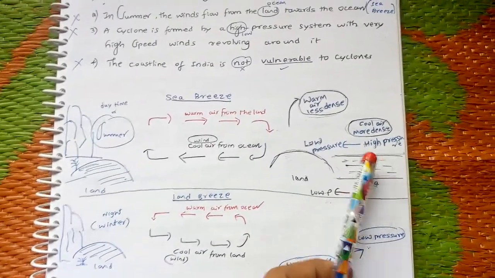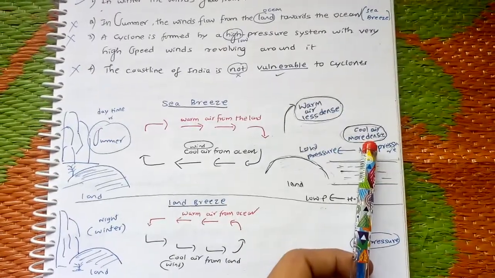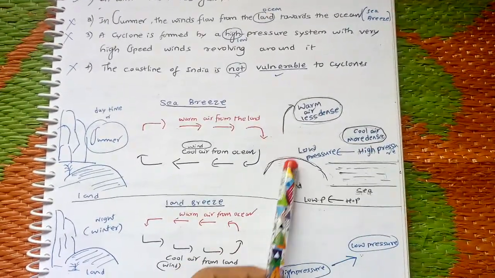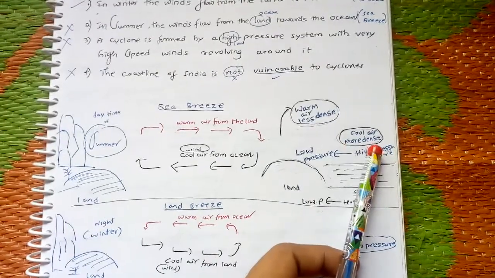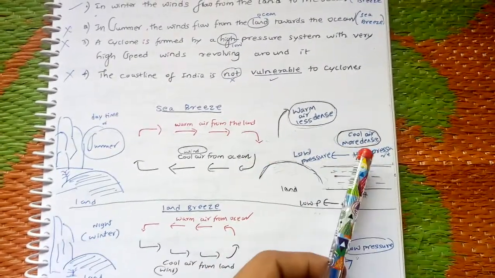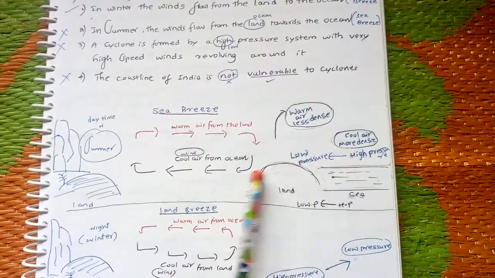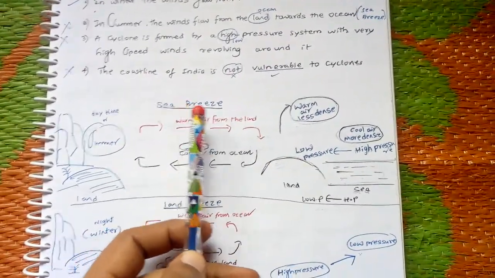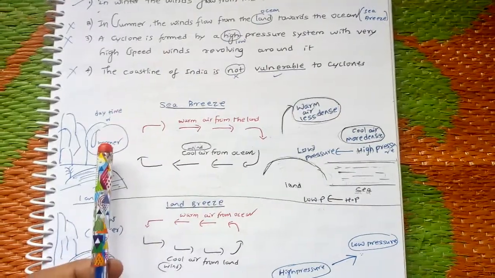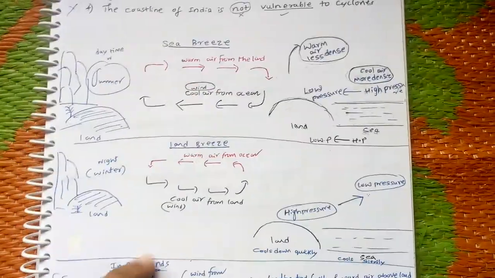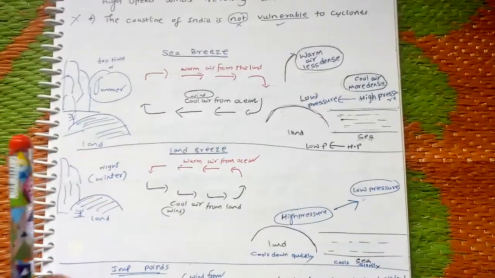Here, the higher pressure region is on the sea surface and low pressure is on the land surface. So the wind is moving from high pressure to low pressure. It is called a sea breeze. The wind comes from sea to land. That's why it's called a sea breeze. That is during daytime or summertime. But during night or winter time, what happens?